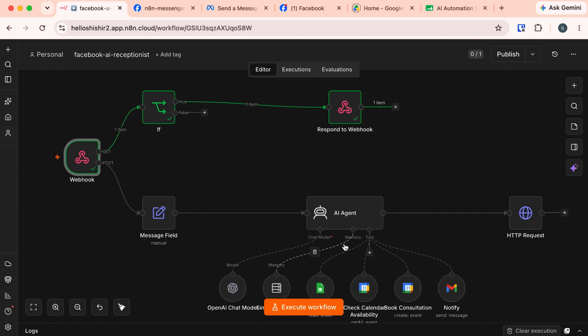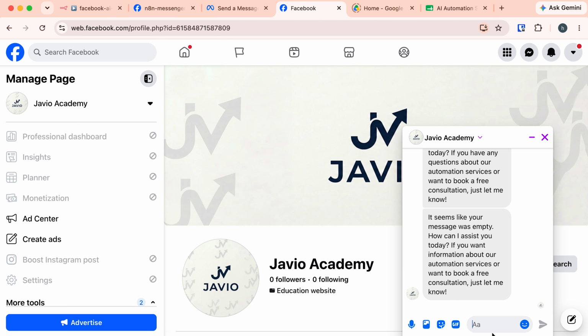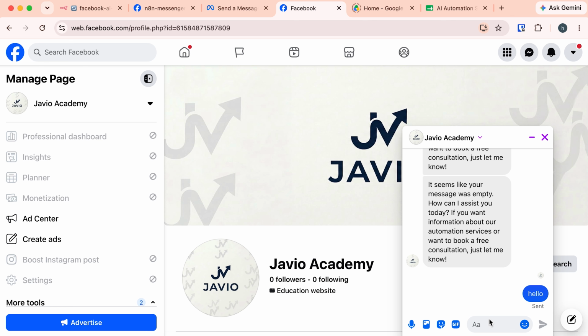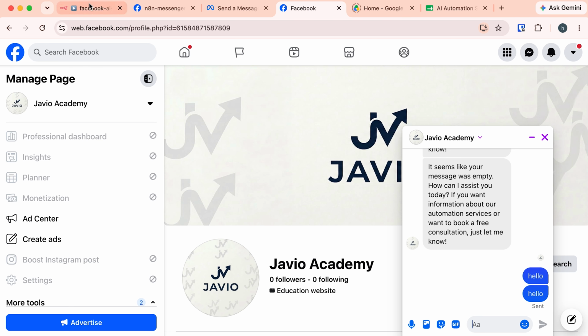So this is verified. Now back to the n8n. And now let's disable these two nodes. This time I will do some configuration, so I don't need to respond to the Facebook. And here, come to this page and let's send a message. Hello. It actually will not work because I forgot to execute the workflow. And as I'm in this testing mode, so I need to click on this execute workflow.